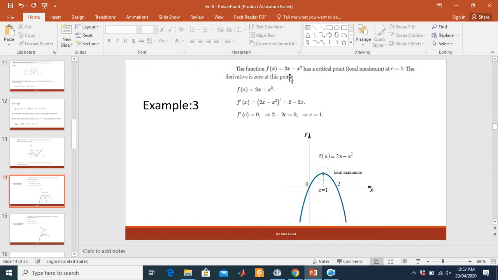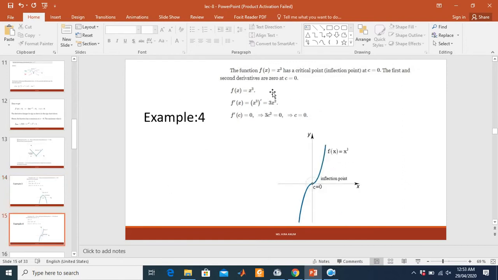The function 2x minus x squared has a critical point at c equals 1. We take the derivative of this function, then put the first derivative equal to 0 at point c. So the derivative of this function is 2 minus 2x. If f prime of c equals 0, it becomes 2 minus 2c equals 0, so c equals 1. So it is the local maxima point, as you see in the statement. This is the local maxima point. The function goes from increasing to decreasing, so it is the local maxima point.